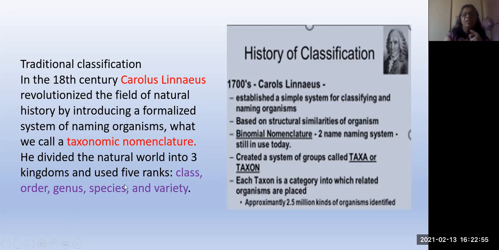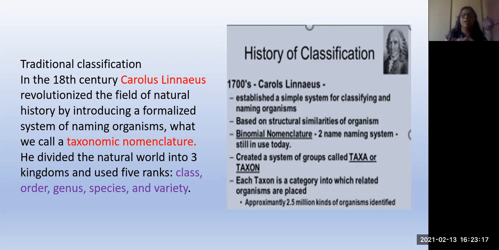He differentiated three kingdoms, and again these three kingdoms have 5 ranks. First rank, second rank, third rank. Like how we use them in the class, the same thing, he has given the ranks. One is class. Class means having so many groups. Again, this class divides into orders which have similar characters.